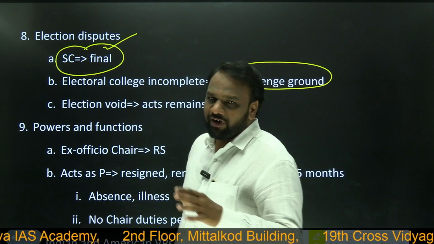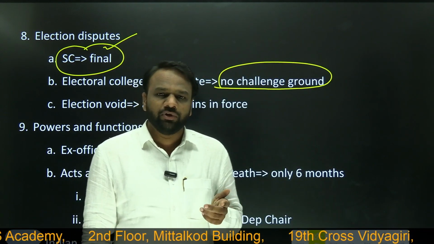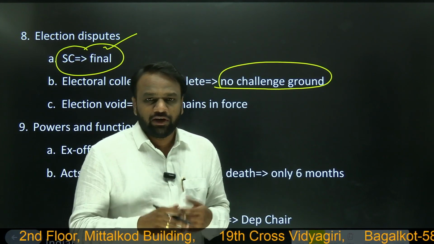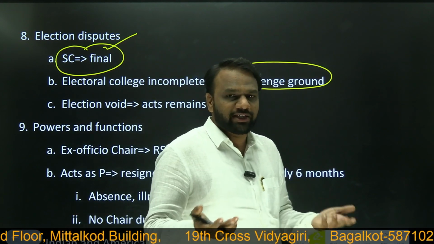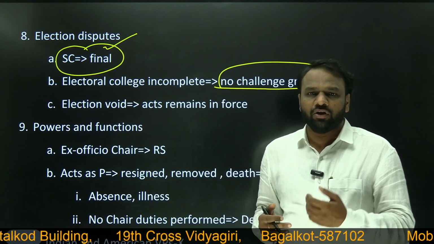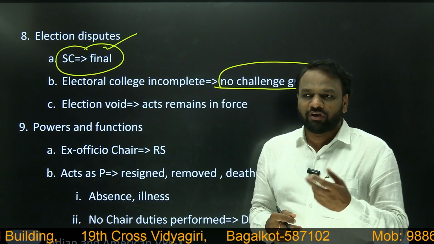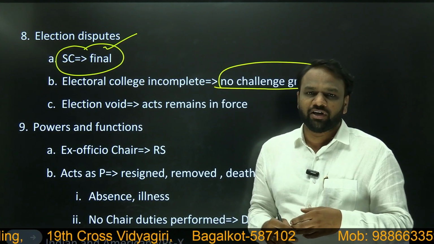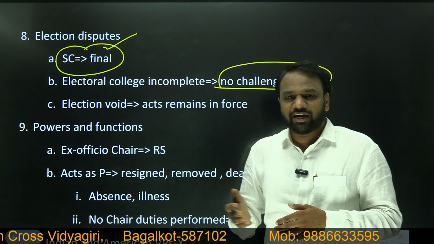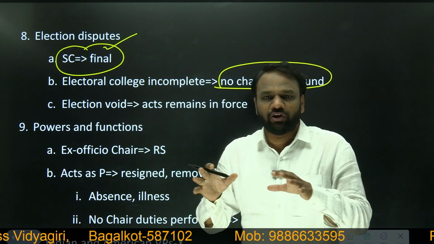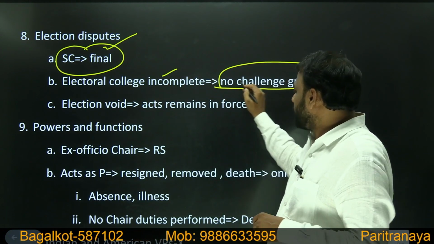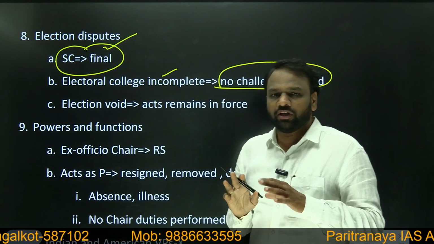Now in Lok Sabha there are 545 MPs. So let us assume on the day of election of Vice President only 300 people are present. Now somebody goes and files in the Supreme Court a case saying that in the electoral college all the 545 members were not present, only 300 were present. So that's why we were unable to elect a proper Vice President, so please declare the election void. If someone makes such a plea in Supreme Court, then Supreme Court will not accept it, because an incomplete electoral college is not a ground for challenge. Okay, it is not a ground for challenge.